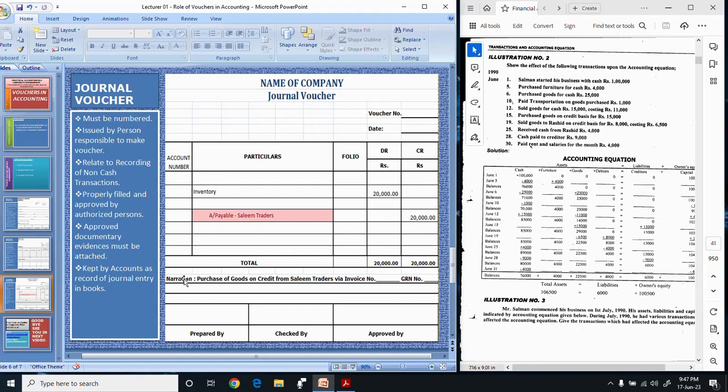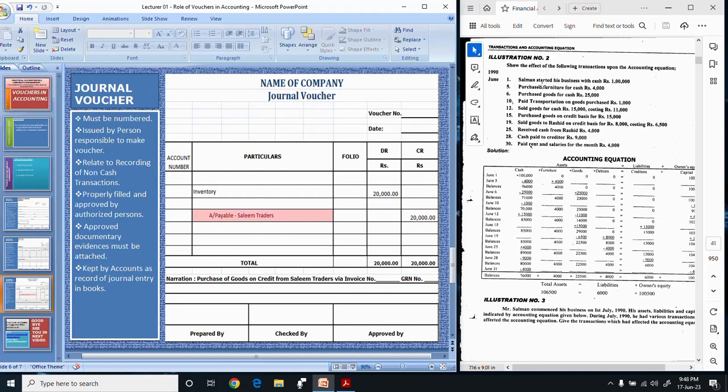There is a row, narration, in which you will write the narration of the transaction. For example, I have written it: purchase of goods on credit from Slim Traders through invoice number this and GRN number this. Here it is signed by the person who prepares it, then it is signed by the person who checked it, and in the last it is signed by the person who approves it.